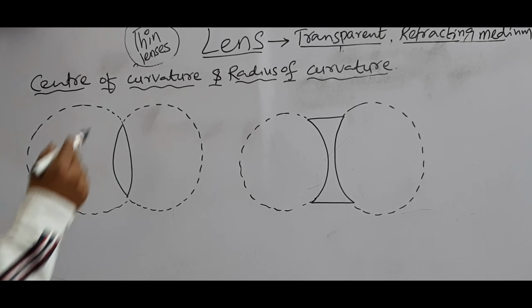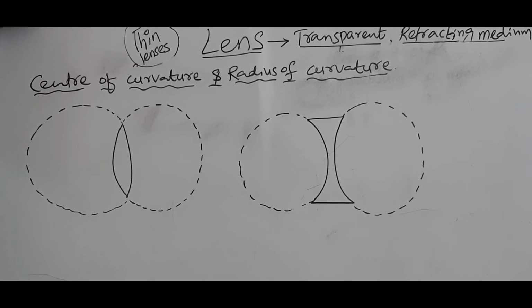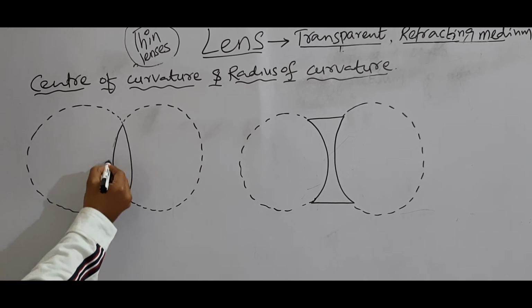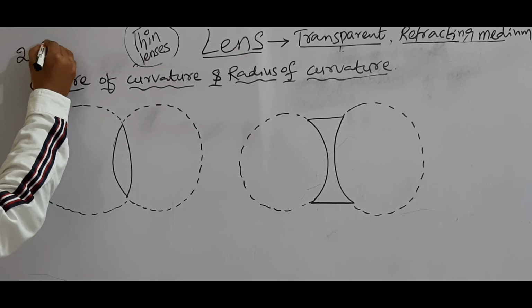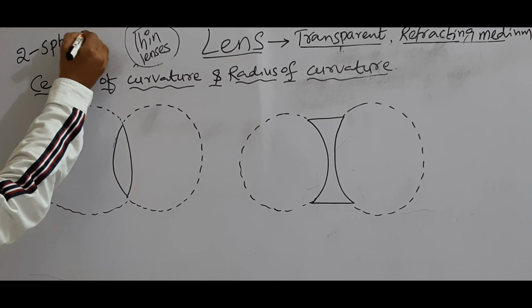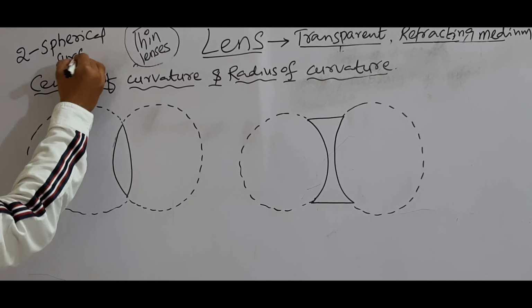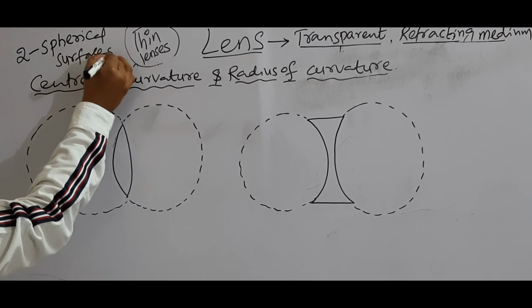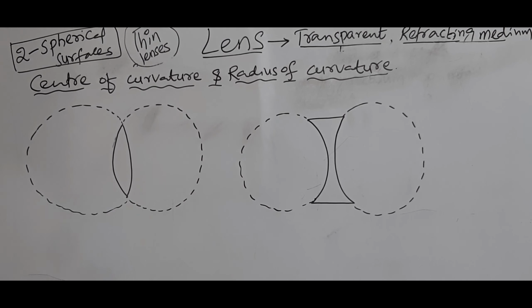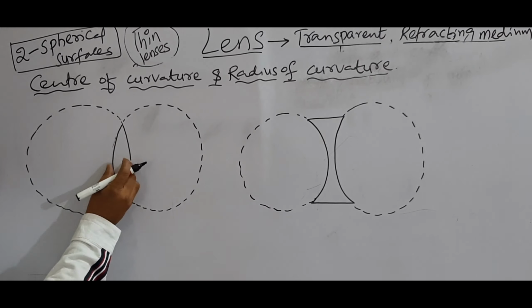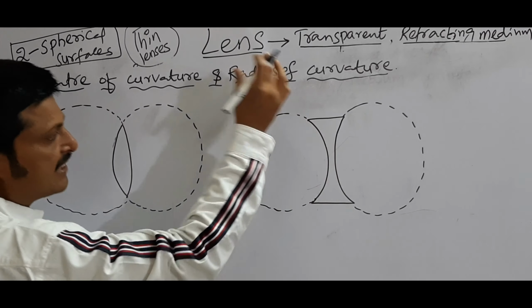Right, see here, terms related to lens: center of curvature and radius of curvature. Actually a lens has two curved surfaces, nothing but a combination of two spherical surfaces. When two spherical surfaces are combined, a lens is formed.